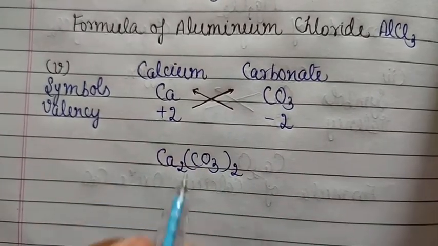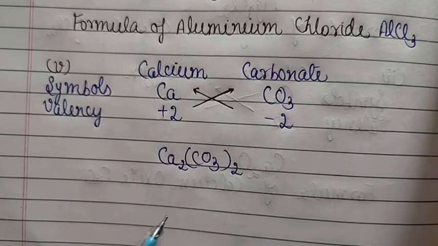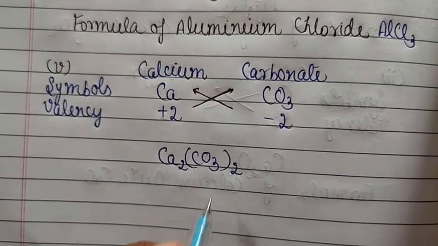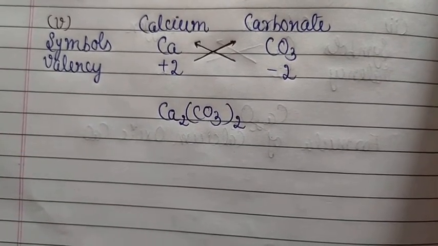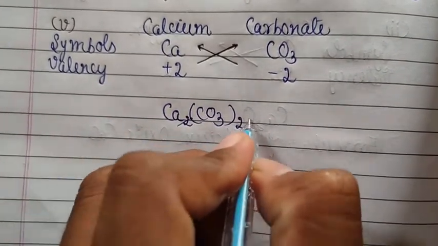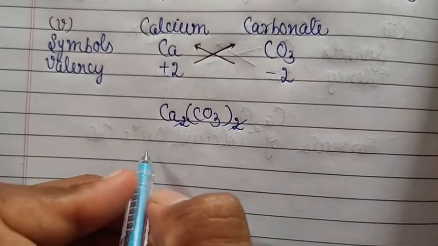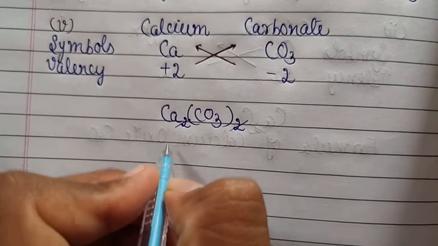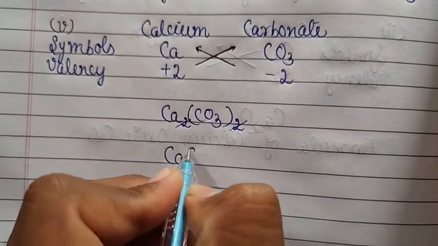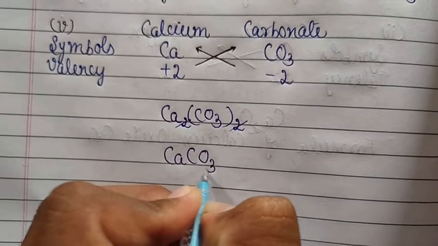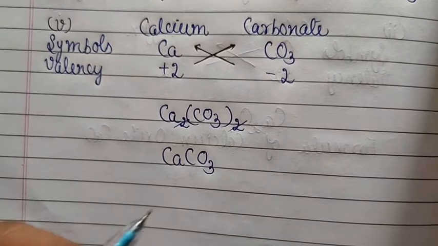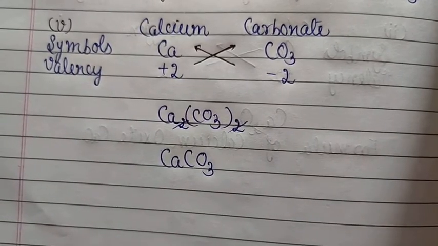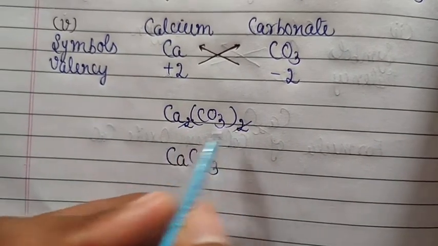Okay students, this is a radical, so we will enclose it in a bracket and after that only we will write down the number. Okay, so these numbers are not in the simplest whole number ratio, so we will simply convert them into the simplest whole number ratio. Then it comes out to be CaCO3. Okay students, when only 1 is left, there is no requirement of a bracket when only 1 is outside.